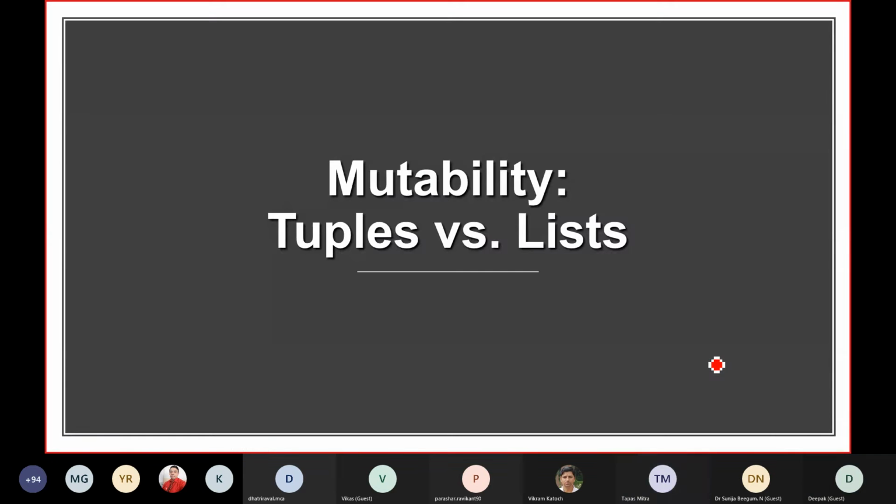Thank you. Now, as I told you, I will show you the mutability thing. Let's see how we can check whether this list is mutable or this tuple is mutable. I will try to change it, and it will show you errors if it's not mutable.